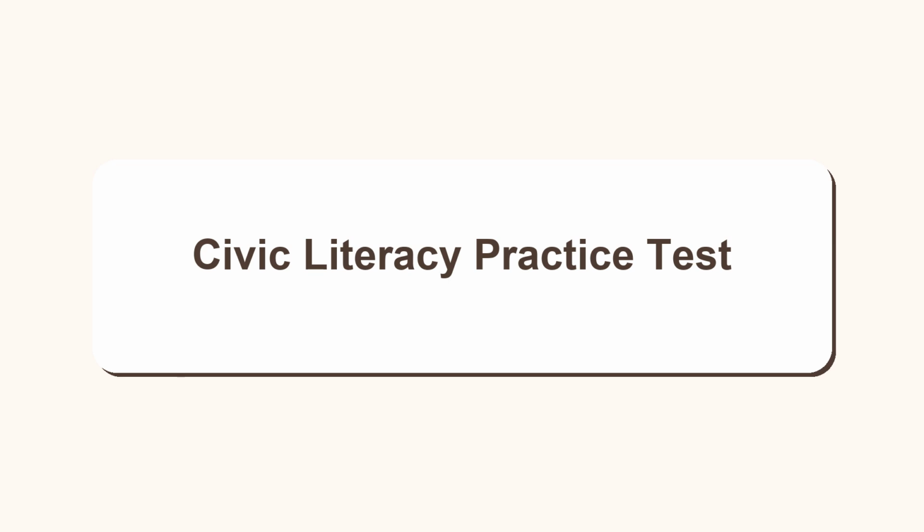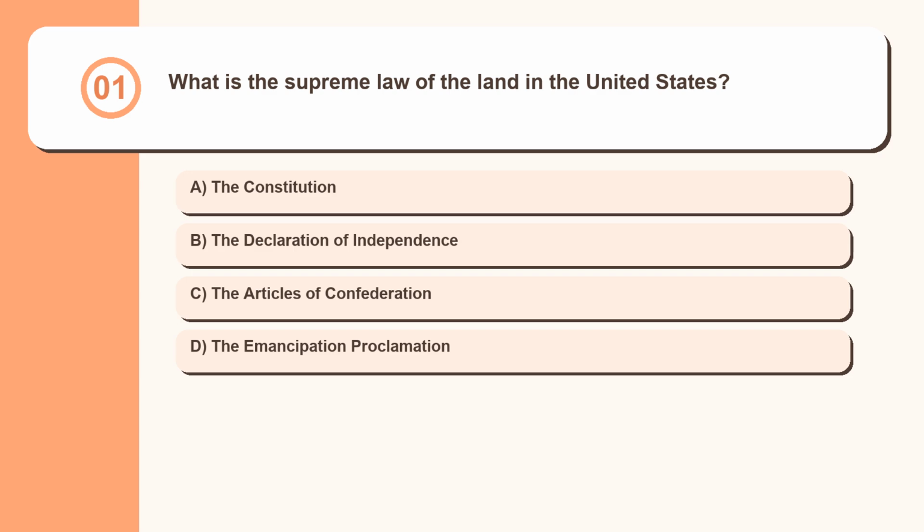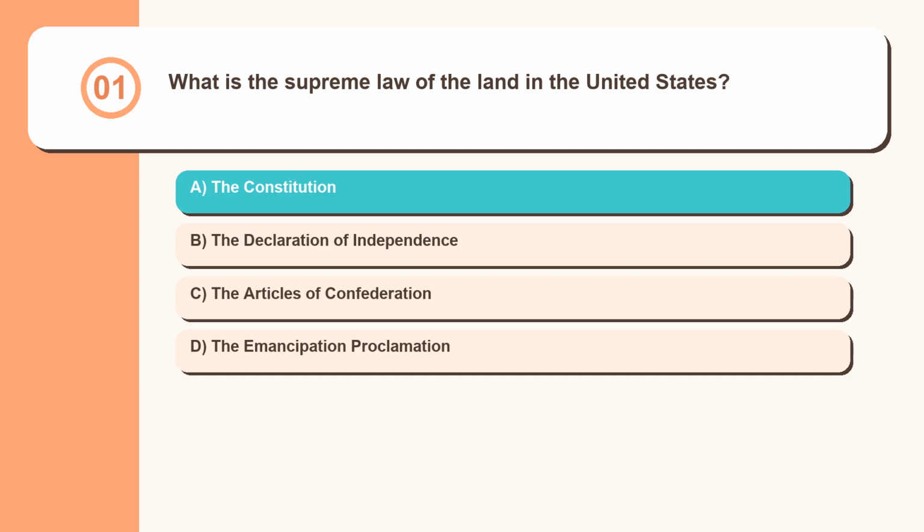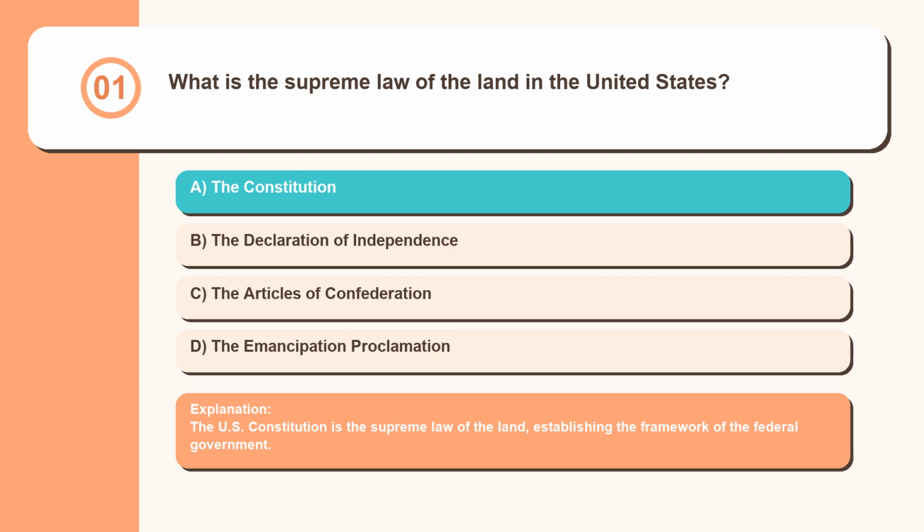Civic Literacy Practice Test. Question 1. What is the supreme law of the land in the United States? The Constitution, the Declaration of Independence, the Articles of Confederation, the Emancipation Proclamation. The U.S. Constitution is the supreme law of the land, establishing the framework of the federal government.